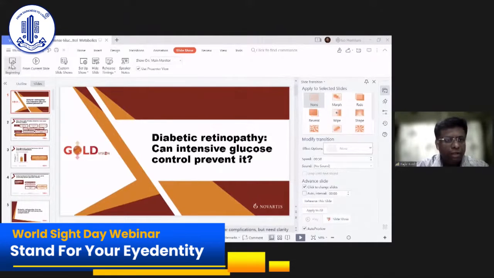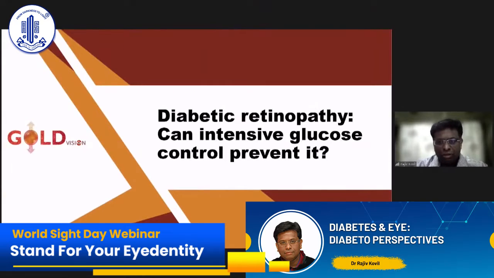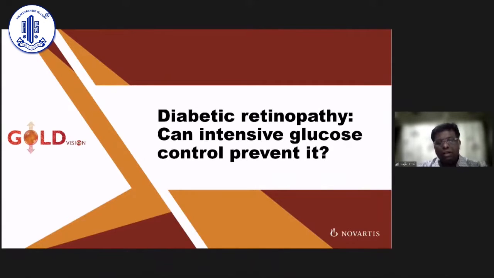So, importantly, can DR be controlled with intensive glucose control? First and foremost, unfortunately, as you were also stressing, diabetic retinopathy has not been given the importance that it actually needs.